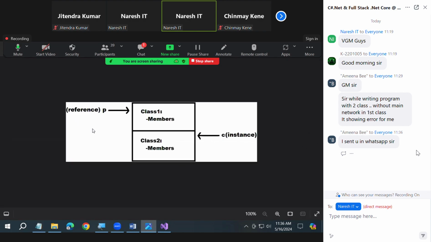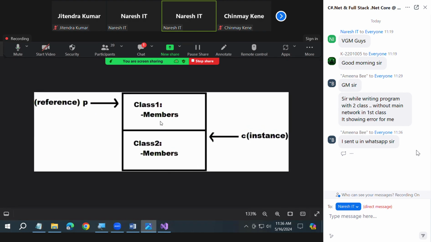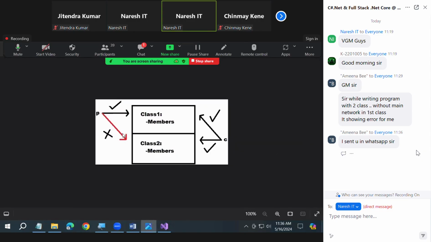Second picture. The parent is also consuming the same memory now. Third picture. Parent cannot look into the child. Is that clear, everyone?